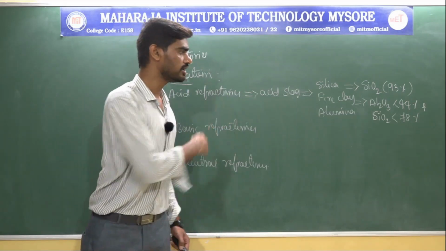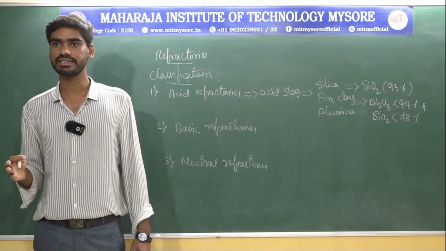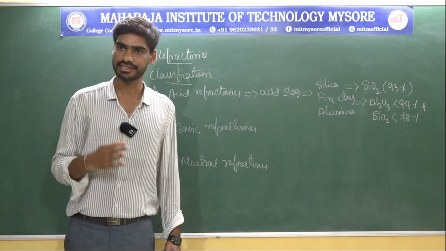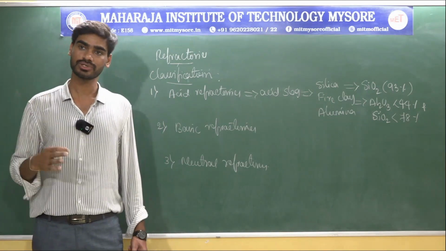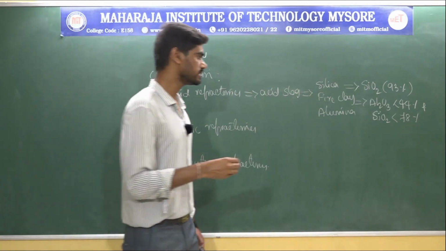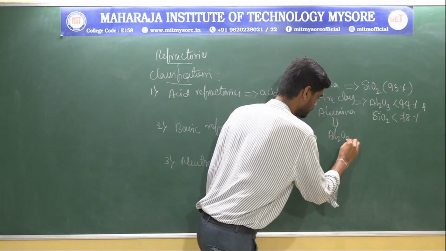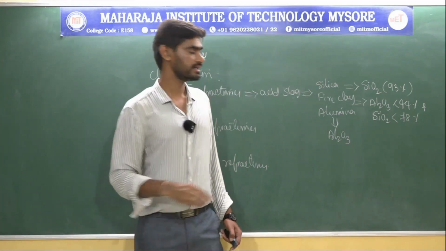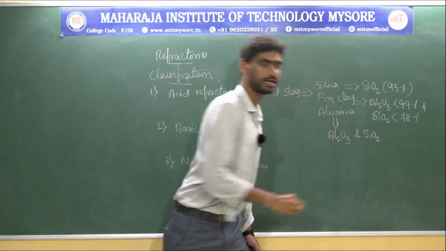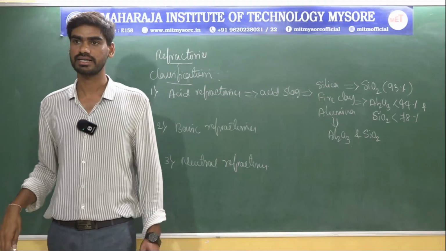When it comes to alumina refractories, the name itself indicates Al2O3 is the prime constituent. In addition, alumina refractories also contain silica, SiO2. So alumina and SiO2 are the essential components of alumina refractories.